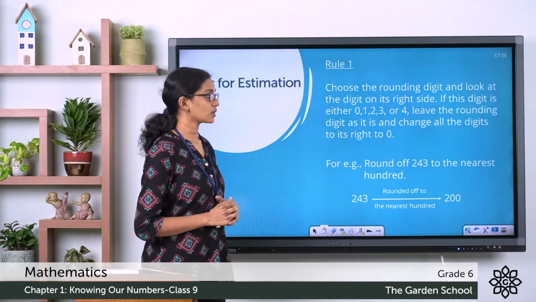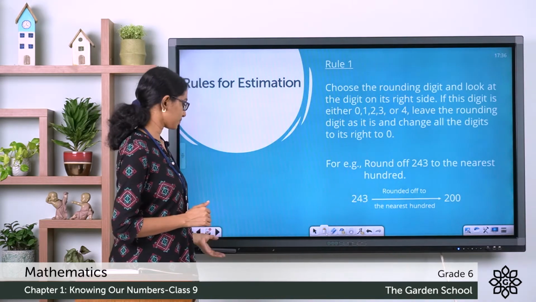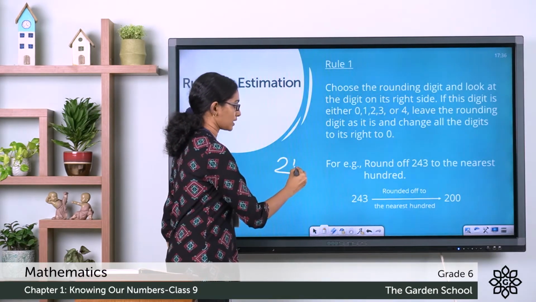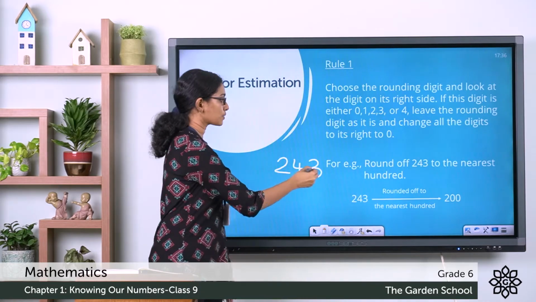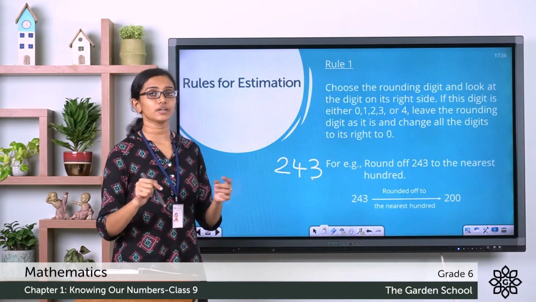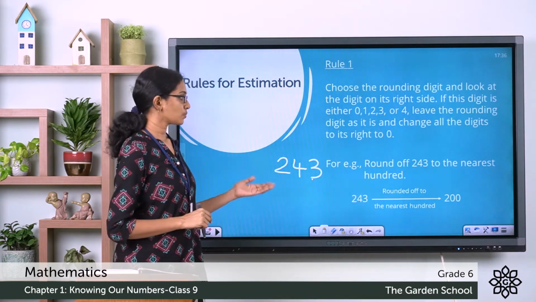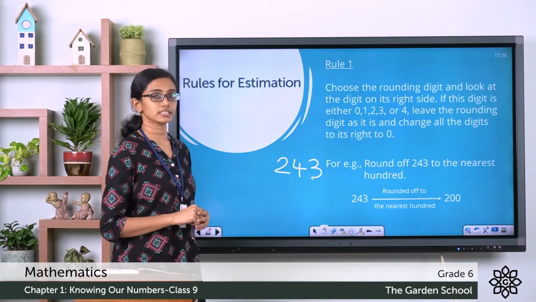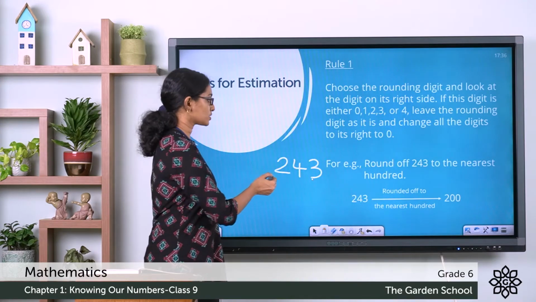Round off 243 to the nearest 100. So the number you are given is 243. You are asked to round off this number to the nearest hundreds. So when you are asked like that, the rounding digit is the hundreds digit. So here the rounding digit is 2.